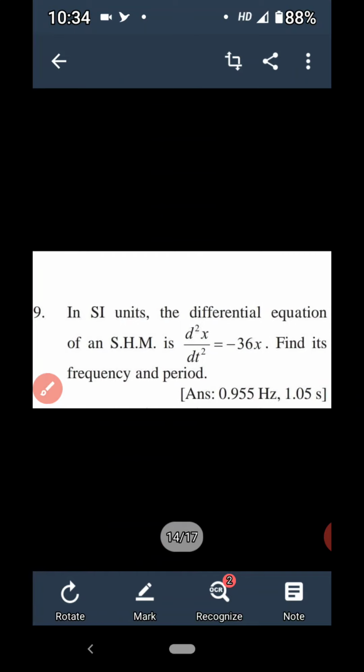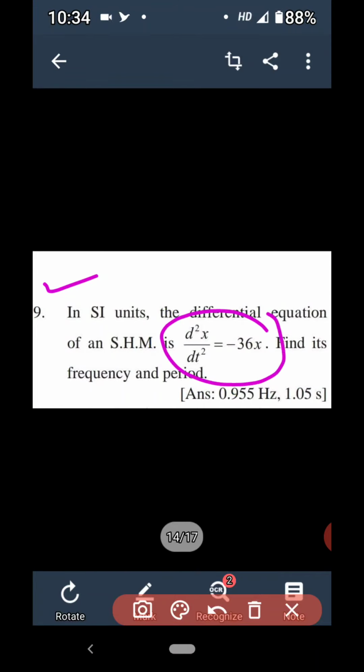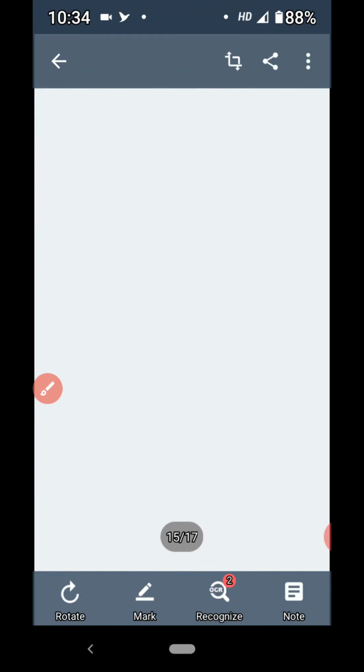So next, ninth numerical. In SI units, the differential equation of an SHM is d2x by dt square is equals to minus 36x. Find its frequency and period. So here in SI units means all the terms which are over there, they are measured in SI system, and this differential equation is given and the question is asked to find its frequency and period. Now let us see how to solve this.